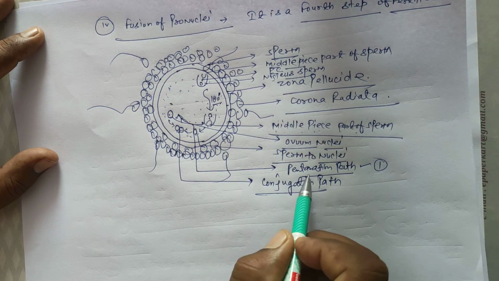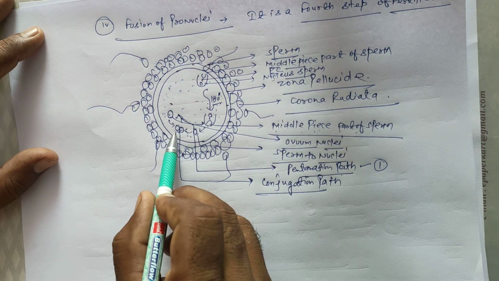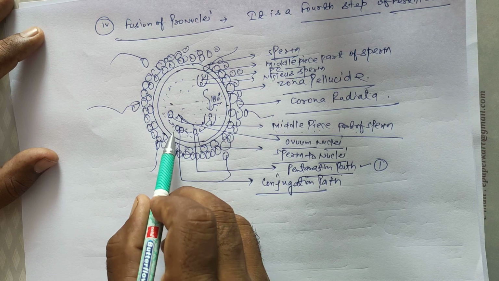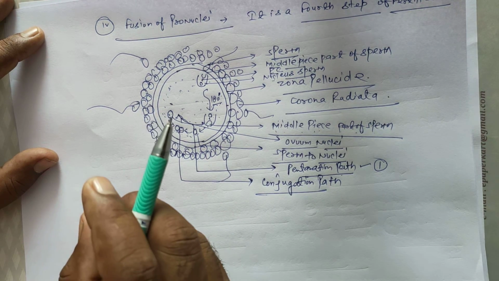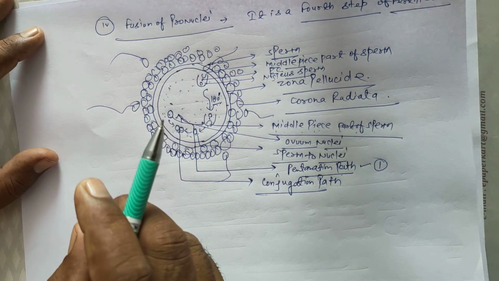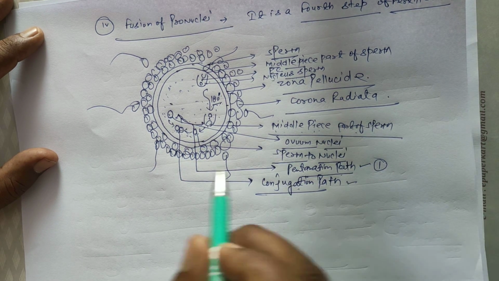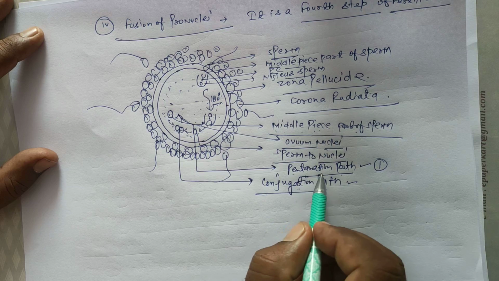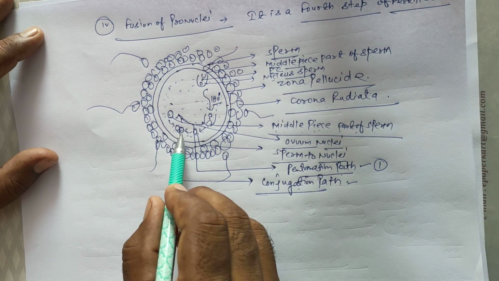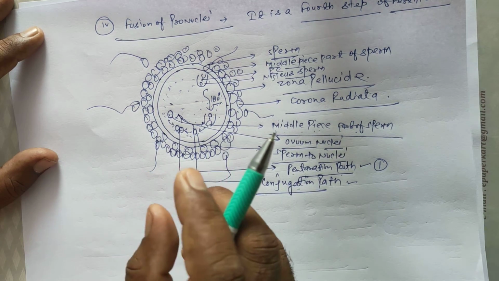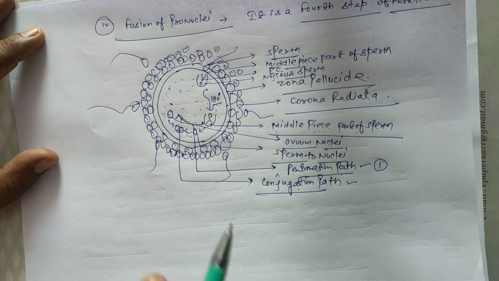After the penetration path, the male and female nuclei come together in a conjunction form, so it is called the conjunction path. After conjunction, the male and female nuclei fuse properly and form a single diploid cell.